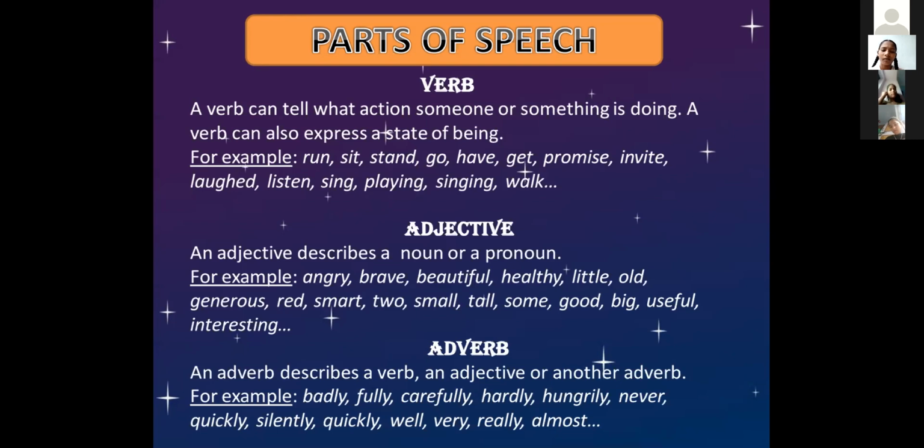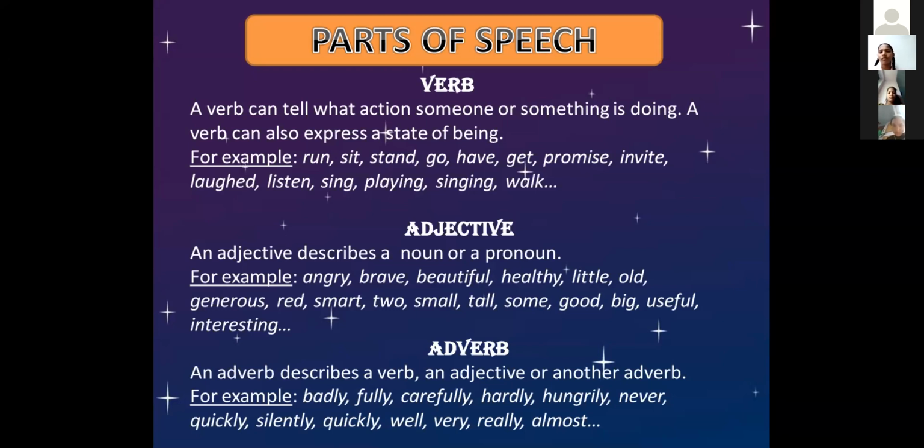An adjective describes a noun or a pronoun. For example: angry, brave, beautiful, healthy, little, old, generous, red, smart, too, small, tall, some, good, big, useful, and interesting. These are some examples of adjectives. If you want to describe a noun, how is that person? What is that person? How does he look? These are the qualities. So if you want to describe a noun or a pronoun, we use an adjective here. Next, look at the adverb.